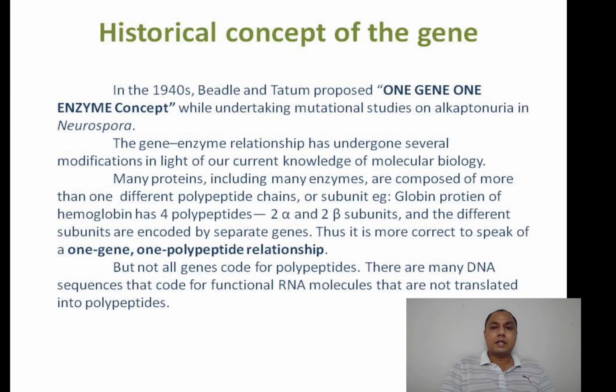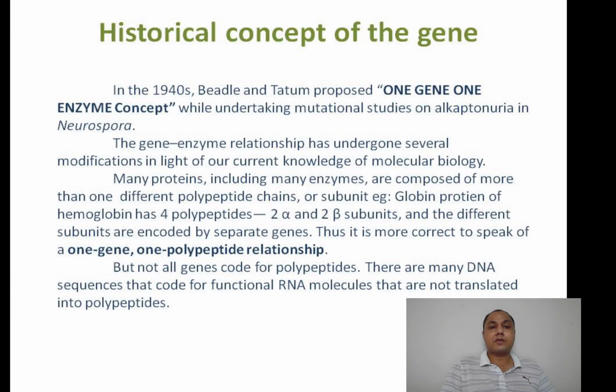For example, the globin protein, part of hemoglobin, has four polypeptides, two alpha and two beta. Since these are two different polypeptides, they have two different discrete pieces of information, so they must be encoded by separate genes. So the one gene, one enzyme concept was further improved into the one gene, one polypeptide relationship.